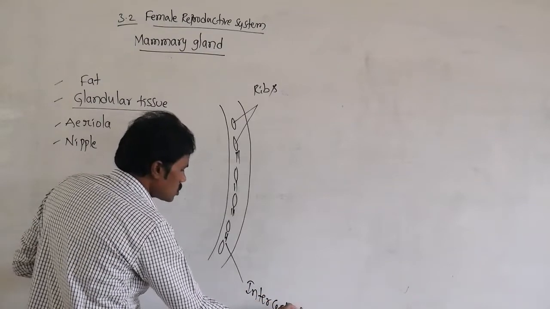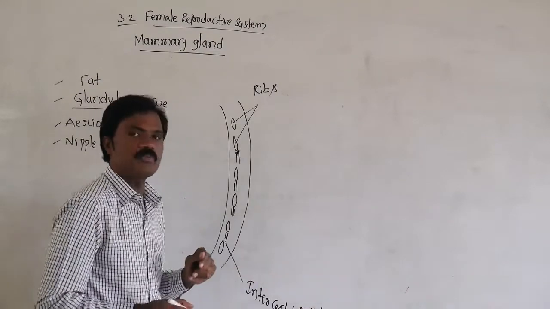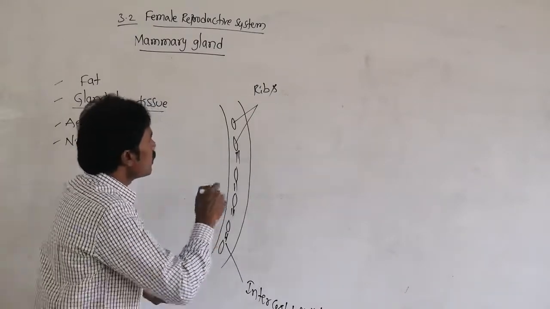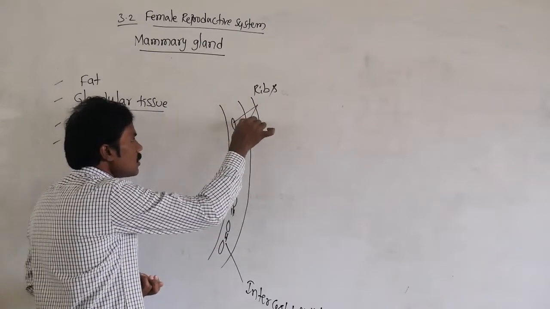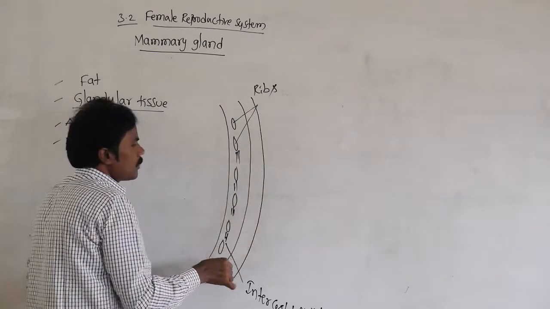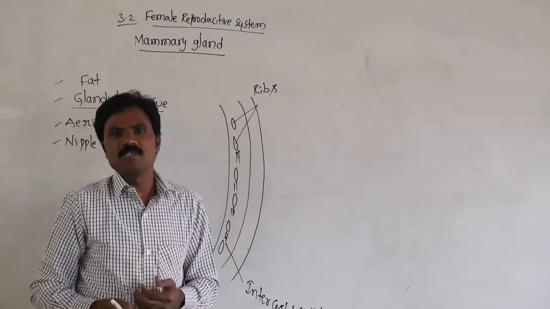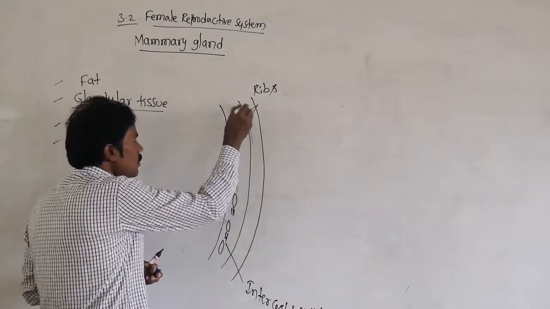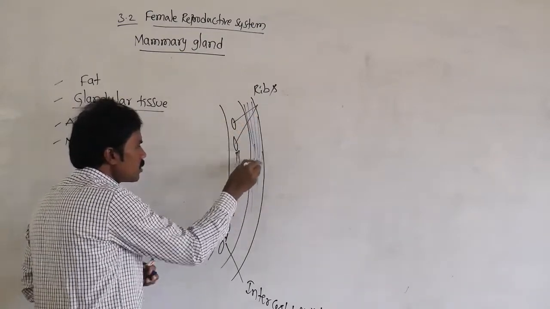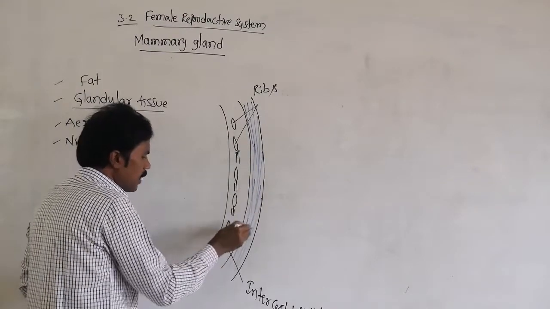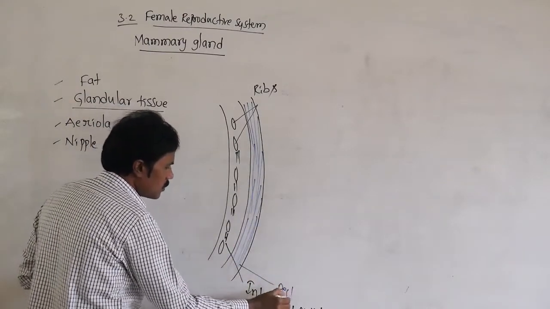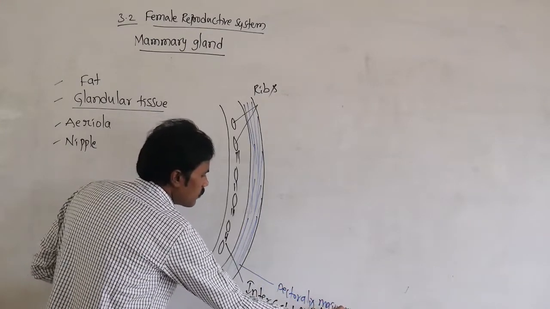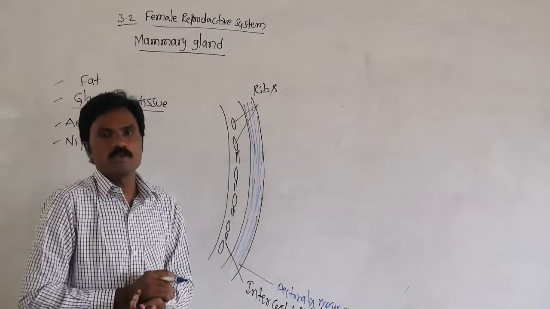Apart from this, the pectoralis major muscle is present, shown in blue color. This is the pectoralis major, which is also muscular tissue.